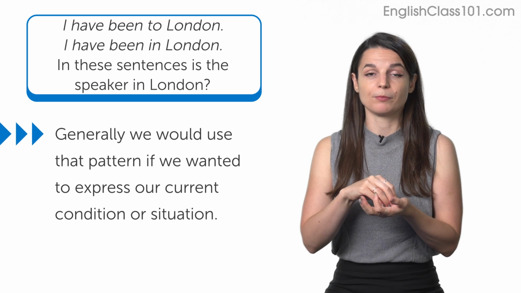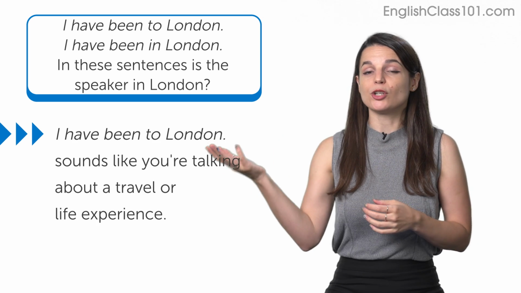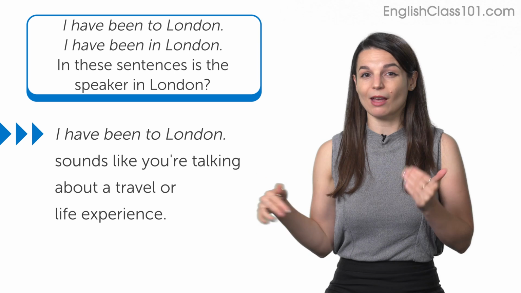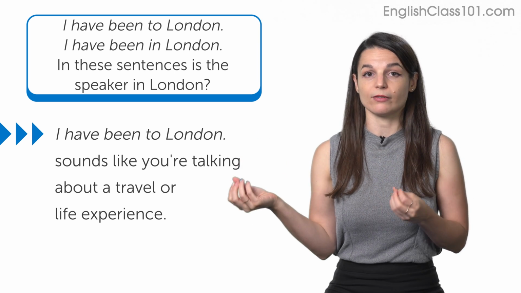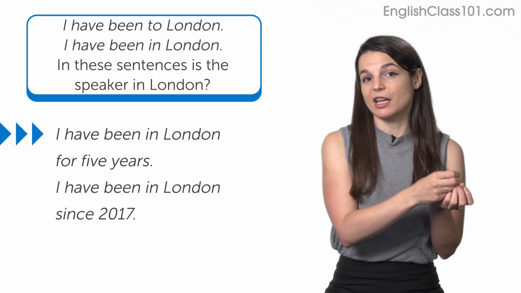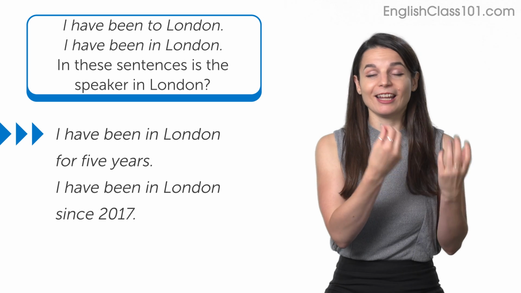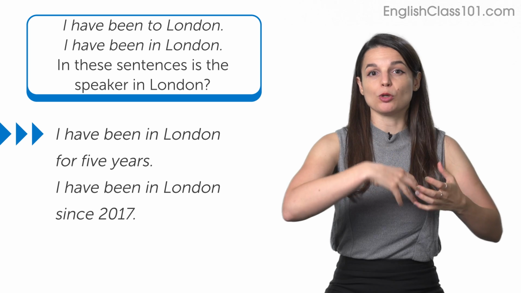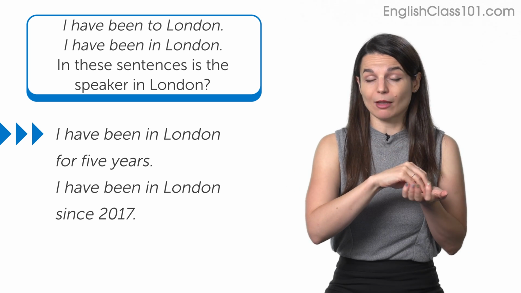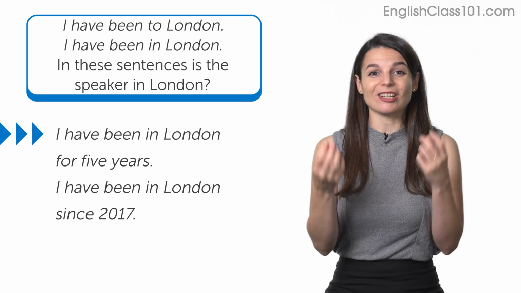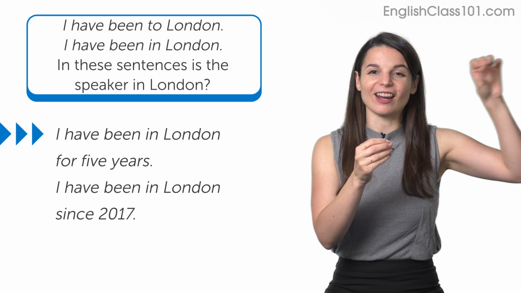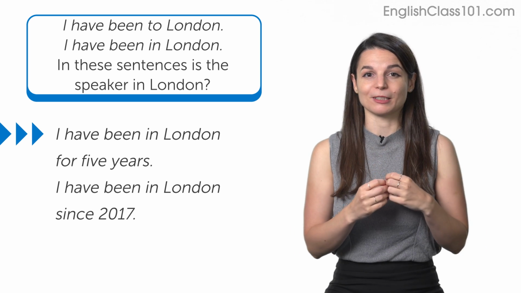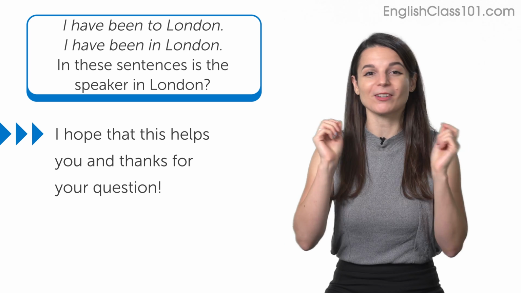So to recap, I have been to London sounds like you're talking about a travel experience or a life experience. I have been in London for 5 years, or I have been in London since 2017 sounds like something that is continuing and you maybe are in London at the moment, or your current situation is you live in London, you're just not there at the moment of the conversation. So I hope that this helps you. Thanks very much for the question.